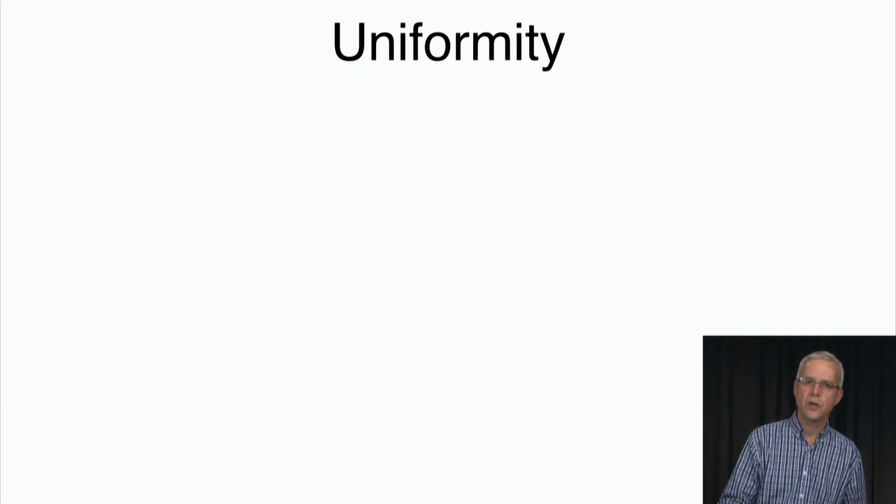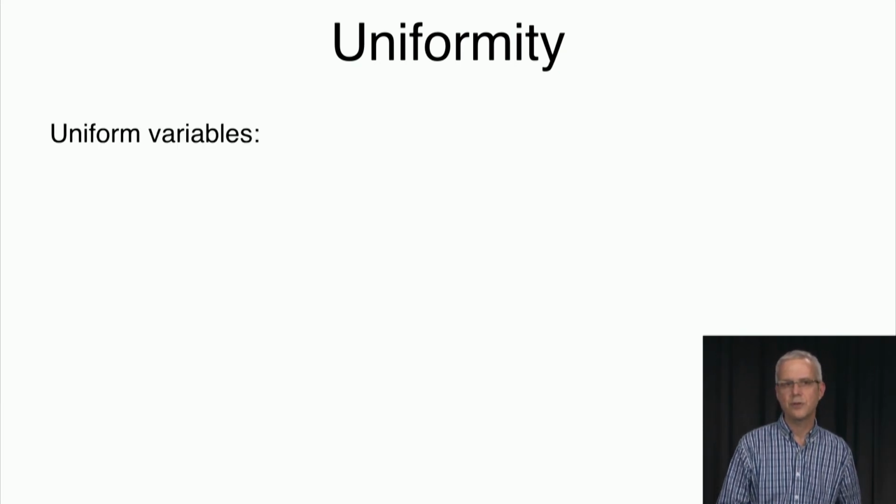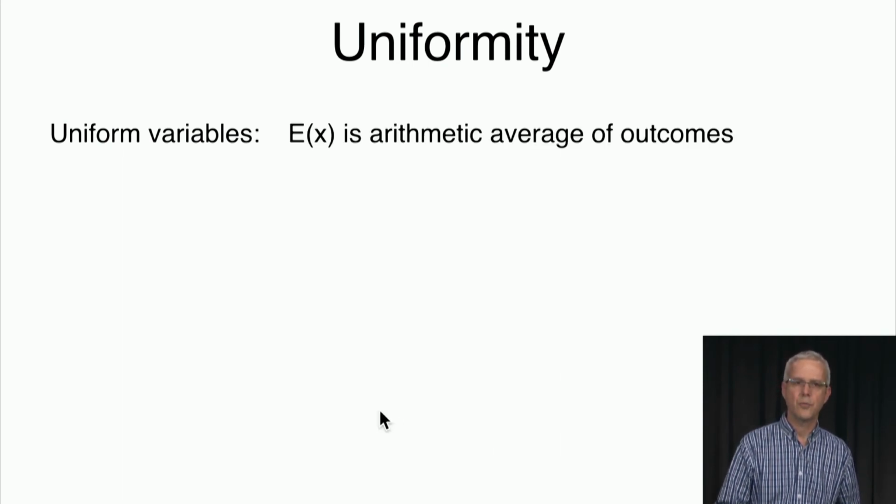All right, so I just want to make a couple of observations about the expectation of a random variable. So first of all, uniformity. If you have a uniform random variable, which means, as we know, that all the probabilities are equal, then the expected value is just the arithmetic average of the outcomes, because we have the summation of P of x times x, but each P of x is just 1 over the number of possible values.